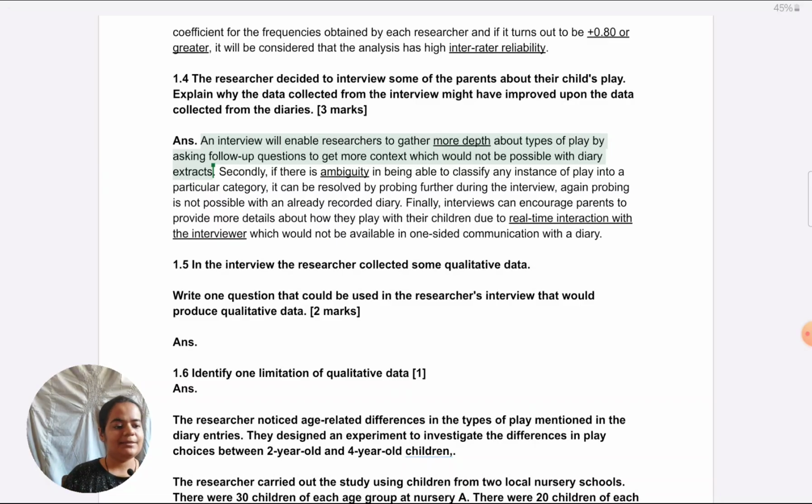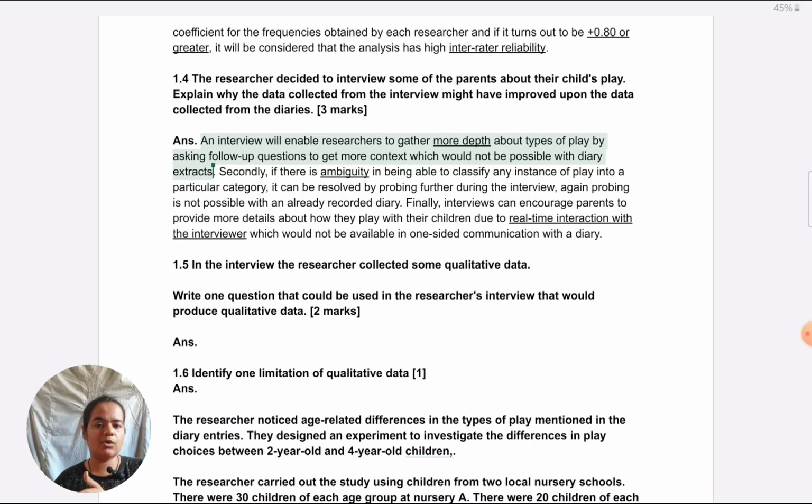So in a diary they might only specify that this is the activity they were doing, whereas in an interview we could ask them to explicitly name exactly which objects they were holding up for the child, why those objects only, what did they want their child to learn during that play session. Those type of details we can get.